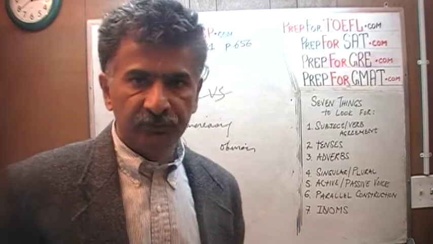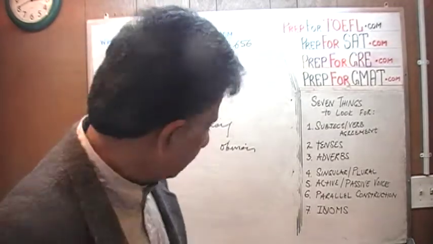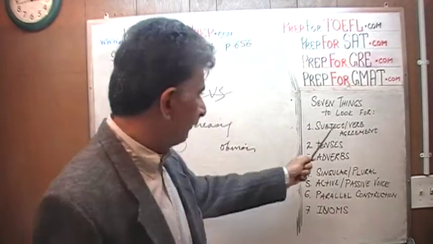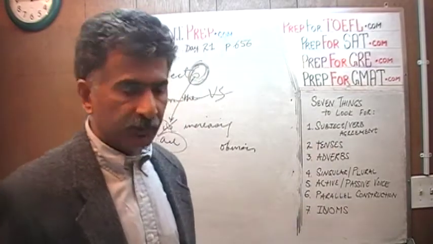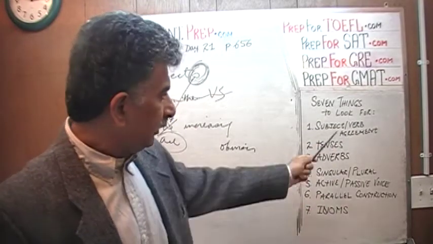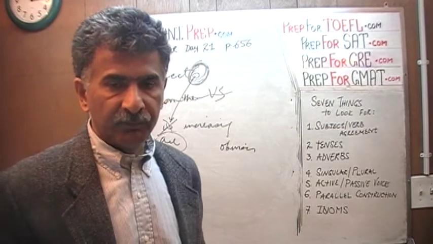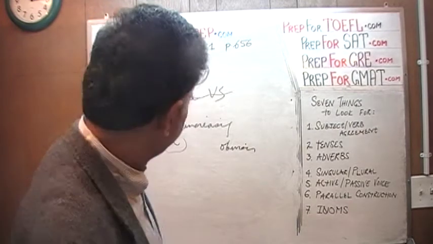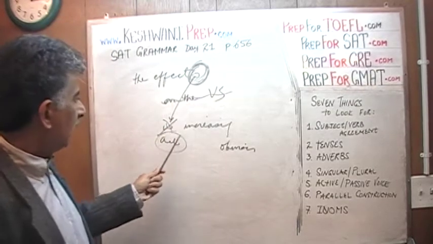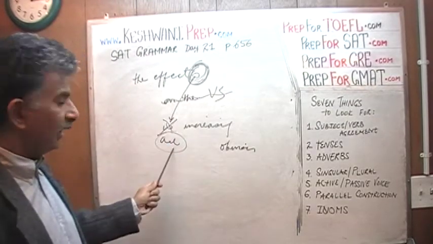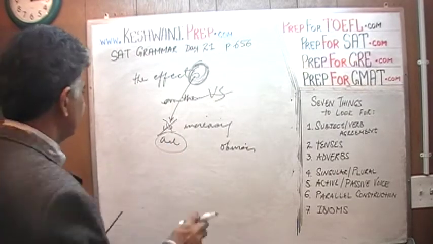Since the subject of the sentence is plural, the subject must agree with the verb. That's the very first thing we look for, subject-verb agreement. In the list of the things that we look for, subject-verb agreement is the most common mistake that appears in the exam. The harmful effects are increasingly obvious.